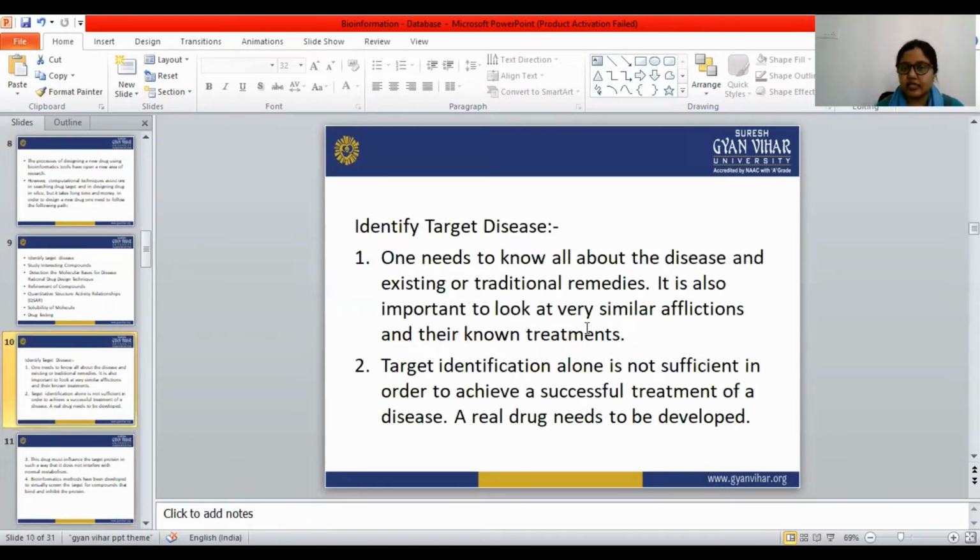So to identify the target disease, the scientists have to know all about the disease and the information about the existing and traditional remedies, as well as look at very similar afflictions and their known treatments. And target identification is not sufficient. We have to develop a real drug for successful treatment.